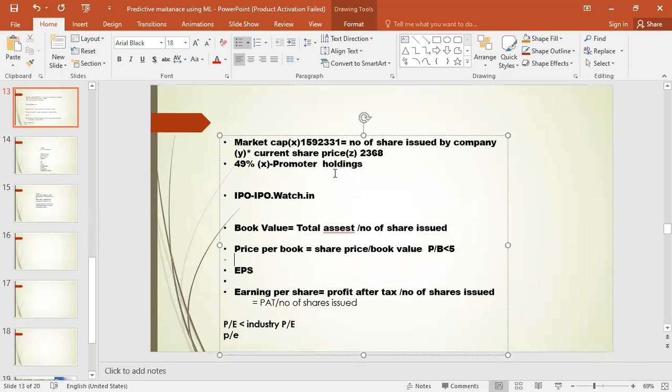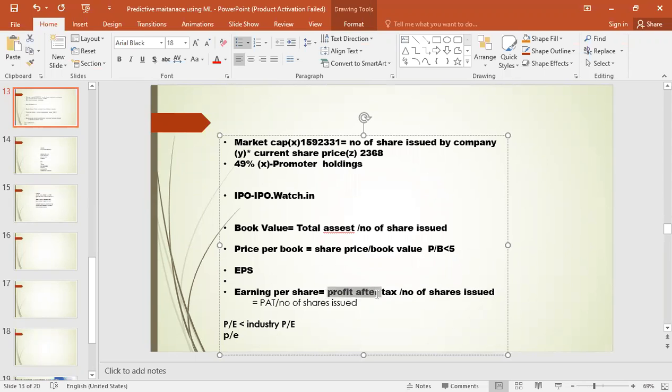Earning per share. What do we mean by earning per share? EPS is nothing but profit after tax divided by number of shares issued.